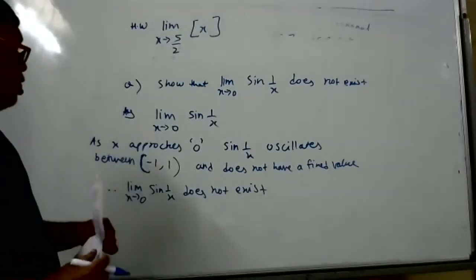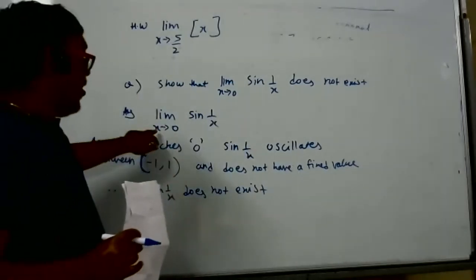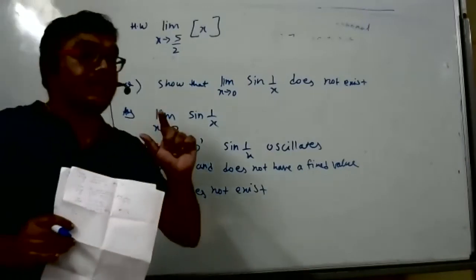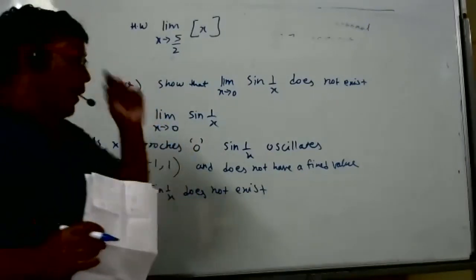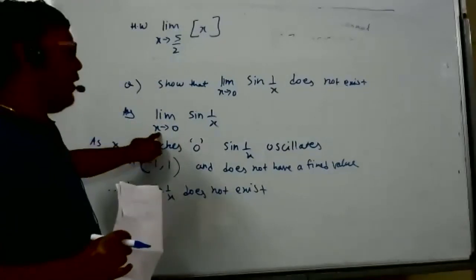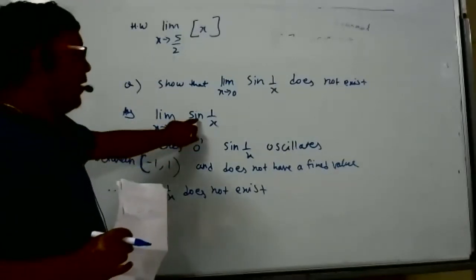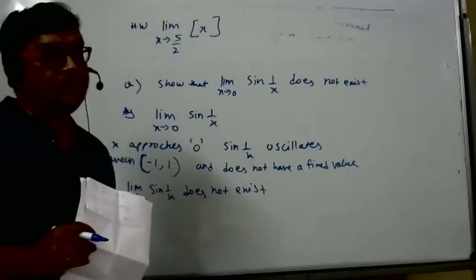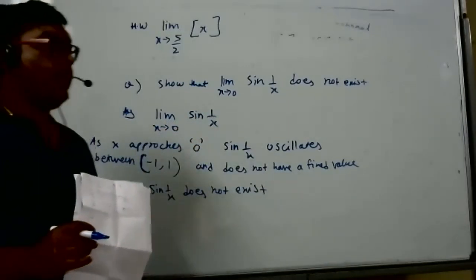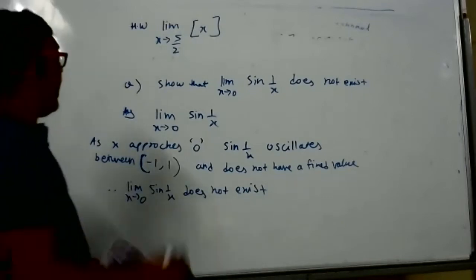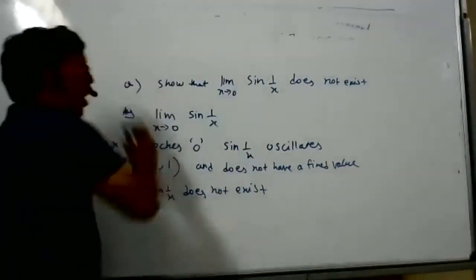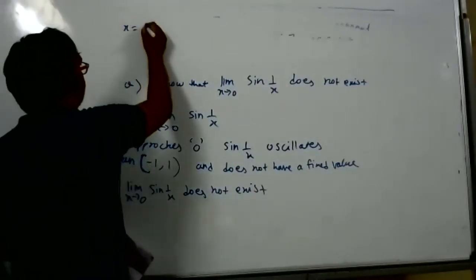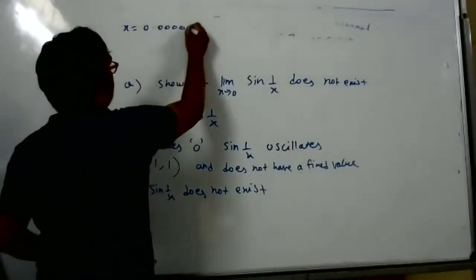I'll tell you, just copy down. Try to understand: for sine of infinity, here we will take different values near 0. So we have to find sine of the same number or a different number? Different. Suppose I take x almost equal to 0, like 0.00000001.